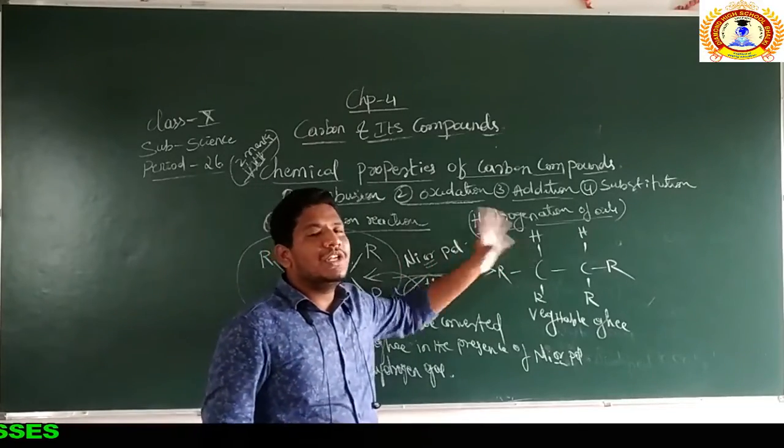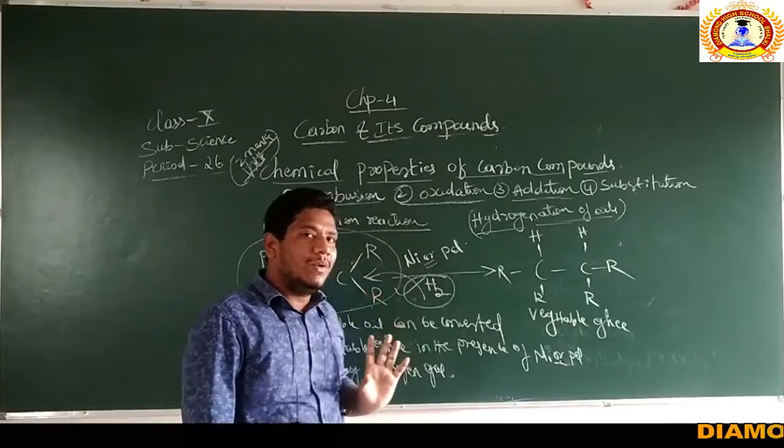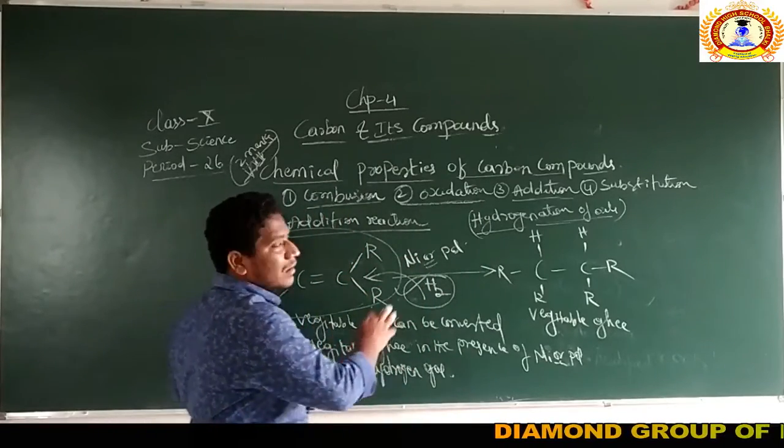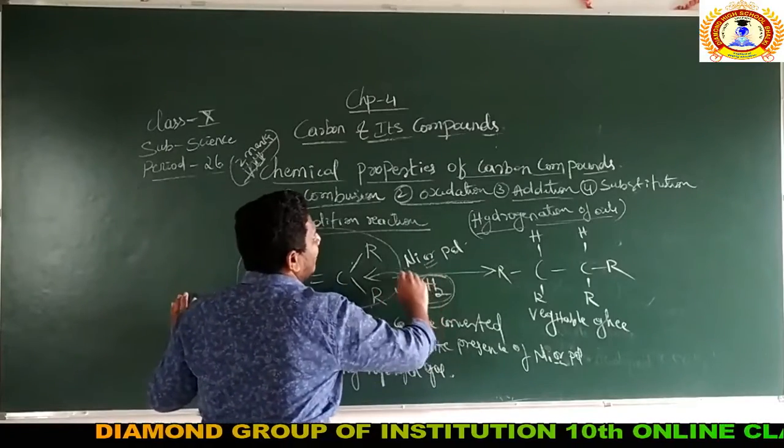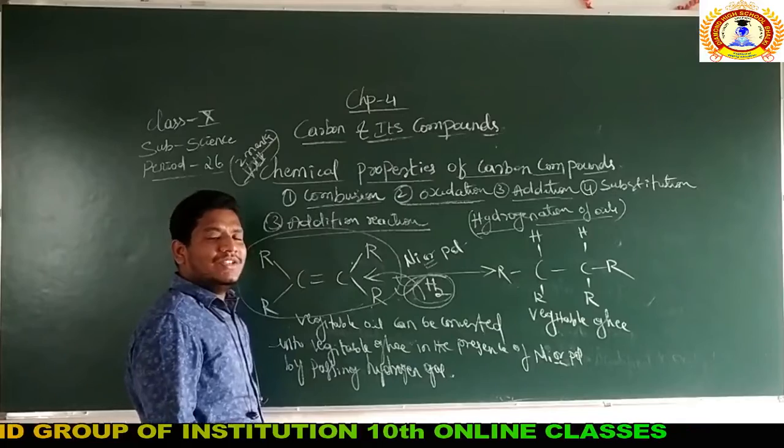Define hydrogenation. Simple. What do you need to answer? Vegetable oils can be converted to vegetable ghee in the presence of nickel or palladium by passing hydrogen gas. This reaction is called hydrogenation reaction.